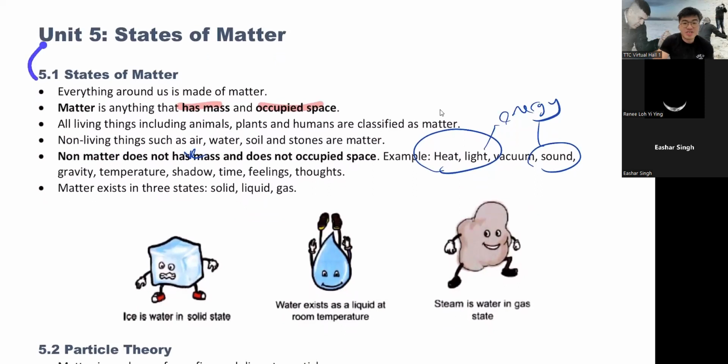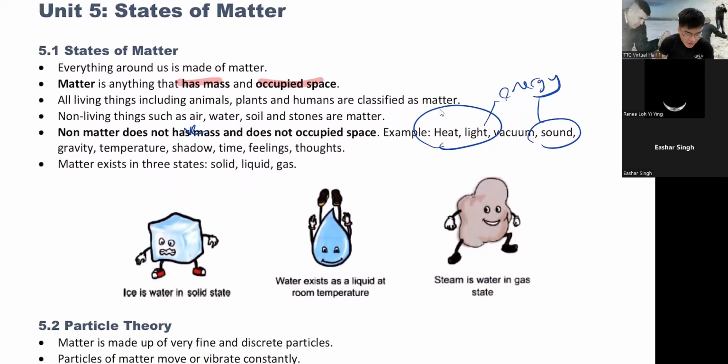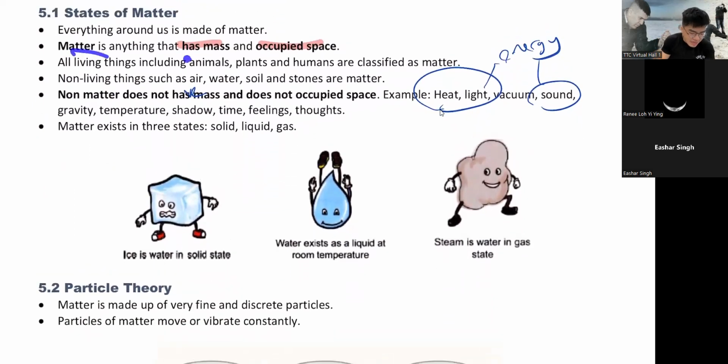All right. So I believe this chapter is for sure coming out, Aisha. This is the states of matter. As I was just saying, matter is anything that has mass and occupies space. Everything that fulfills these 2 requirements is matter. For example, animals, plants, humans, air, water, soil, stones. If you do not have mass or do not occupy space, like heat, light, vacuum, sound, gravity, temperature, shadow, time, feelings, thoughts, then they are not matter.